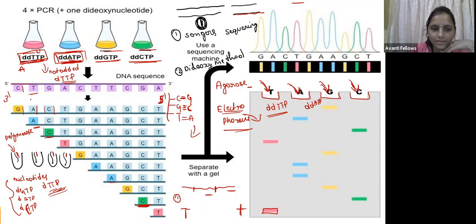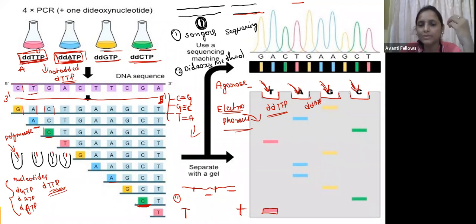Okay, guys, so this is the fragment we have got. The opposite of that is the template strand. So guys, for the fragment we got in the Sanger sequencing, we have to write the complementary sequence of that. The complementary sequence of that is the sequence which is present in the template strand.